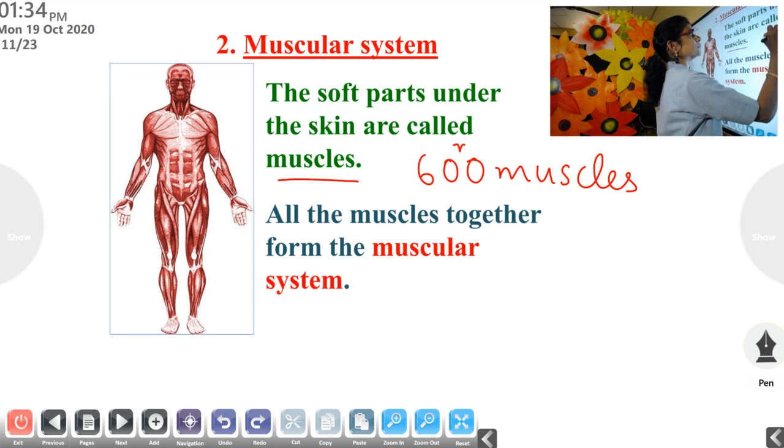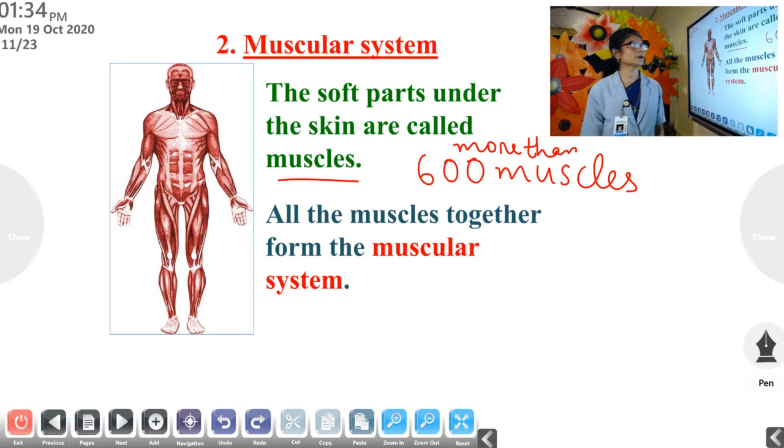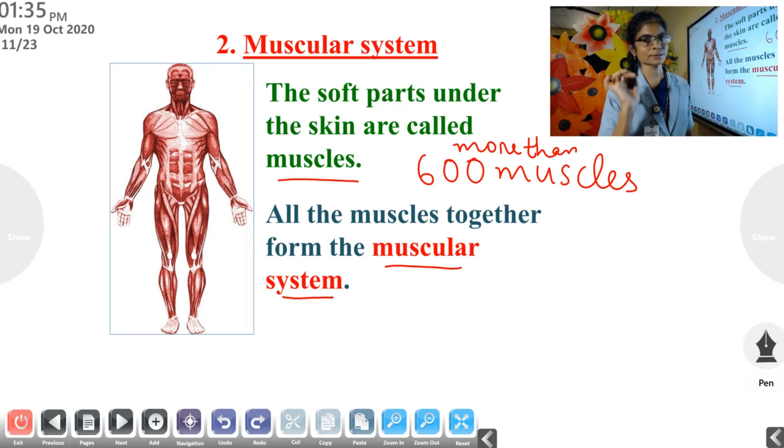All the muscles together form the muscular system.